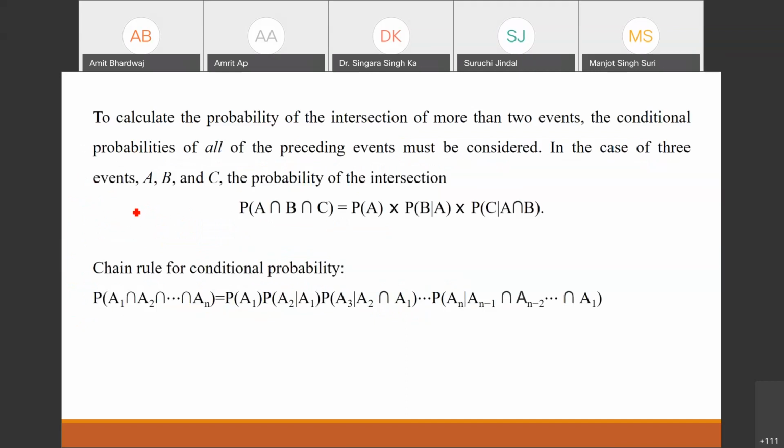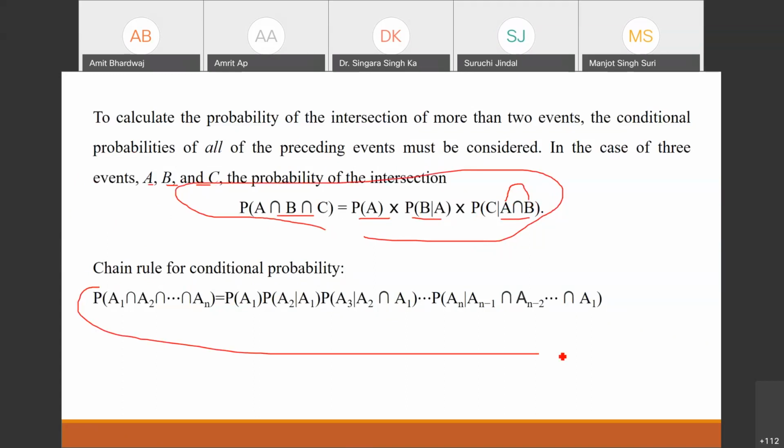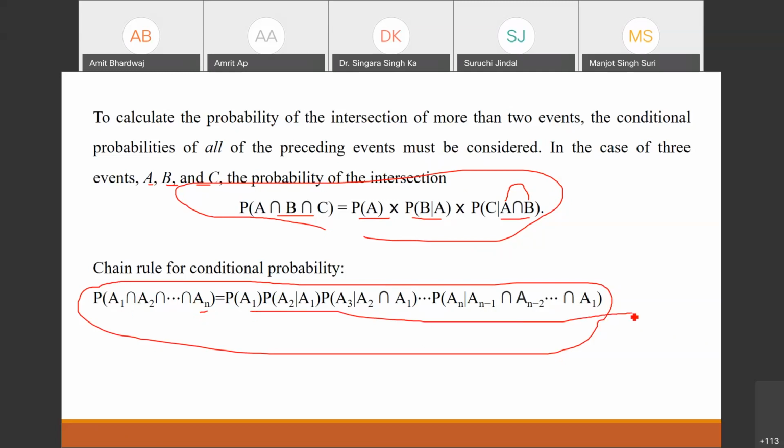So if we have more than two events, A, B, and C, then we will find it out by using this expression. This is the generalization of this probability basically: the probability of A into the probability of B given A into the probability of C when A and B both have happened. So you can generalize this one, and this is for n events. We have the n events basically, A1, A2, An, and so you can generalize this in this way.